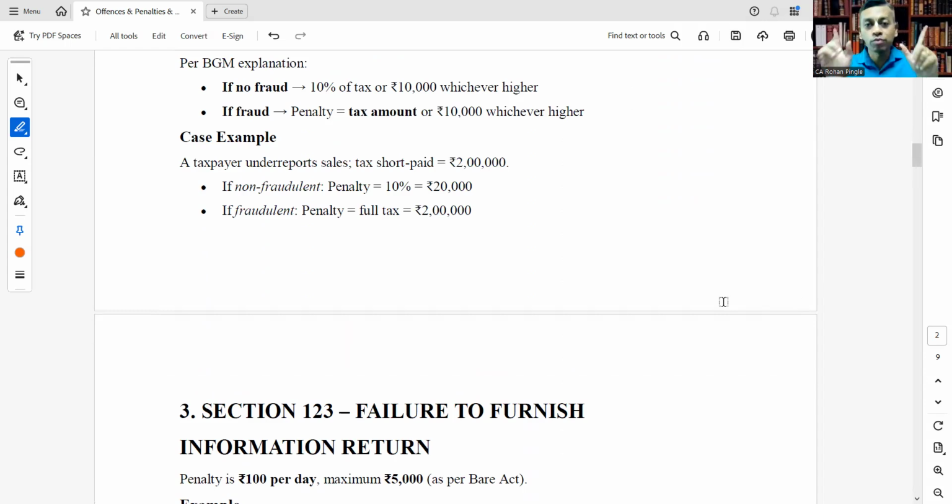There are two types of penalty. One is where fraud is not involved, then penalty would be 10% of tax or rupees 10,000, whichever is higher. And in case fraud is involved, then penalty would be tax amount or rupees 10,000, whichever is higher. Let's see an example.